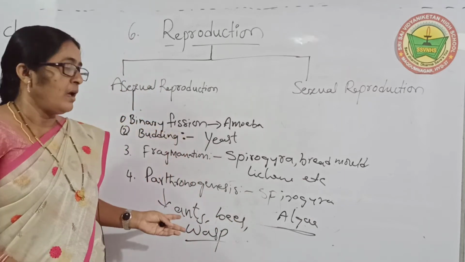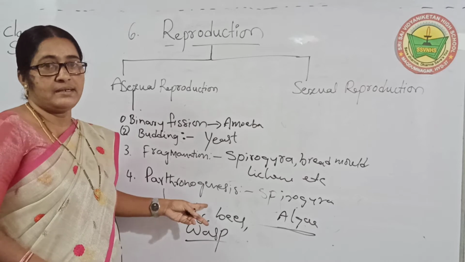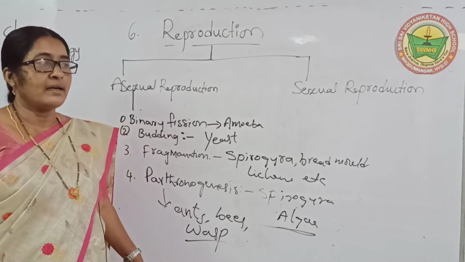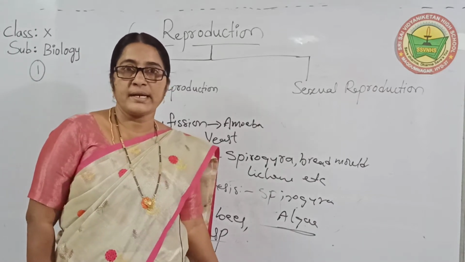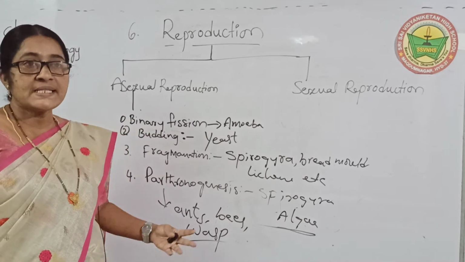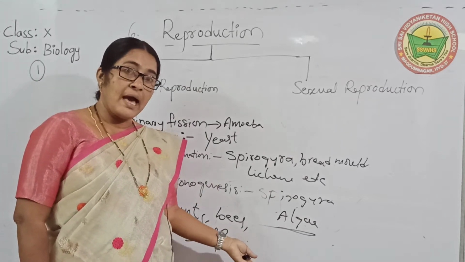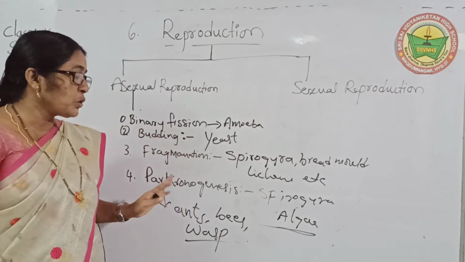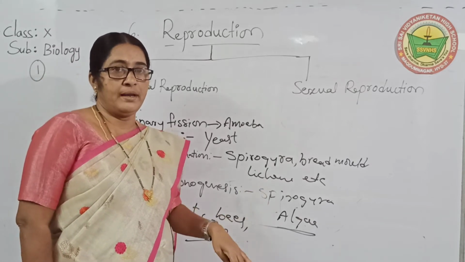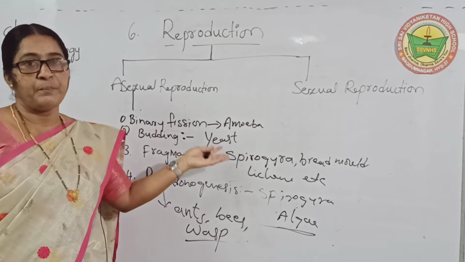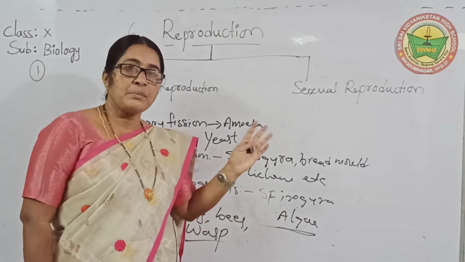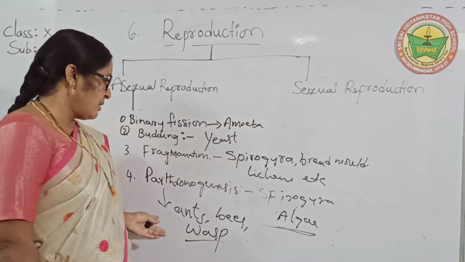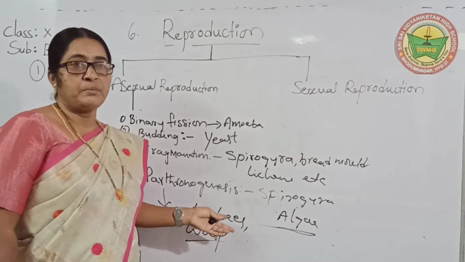So they are developing through this method. What is the name of that? Parthenogenesis. Whenever we have seedless fruits, we call them parthenogenic fruits. Parthenogenic fruits mean seedless fruits. They are also developing from unfertilized cells. What are the unfertilized cells? Here two are there: male and female. Sometimes they are developing from the female unfertilized cell, and sometimes from the male cell, the sperm cell. So this is called parthenogenesis.